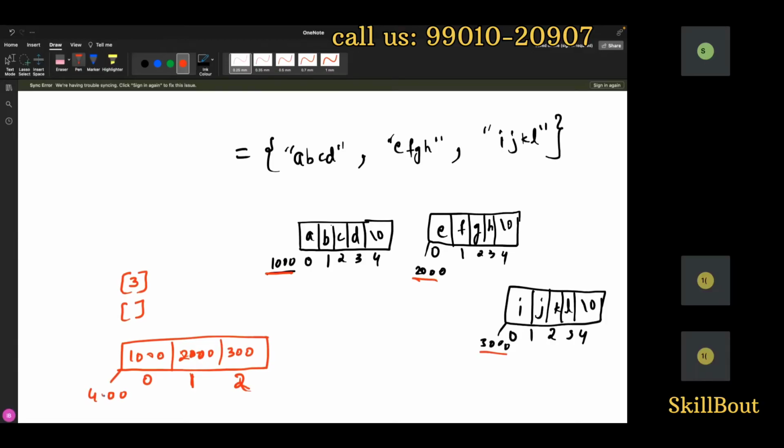To hold this address, I will just call it A. Any confusion till here, guys?